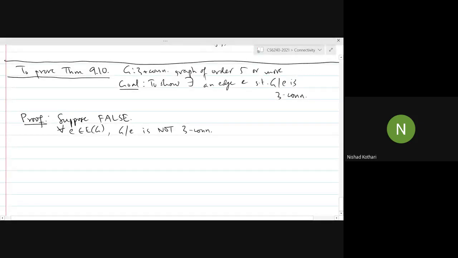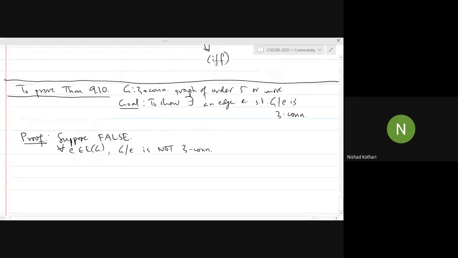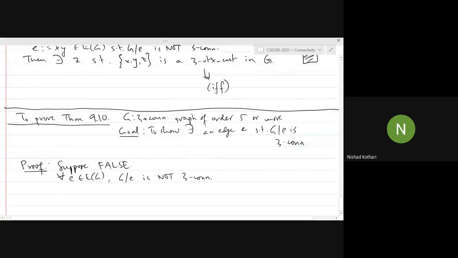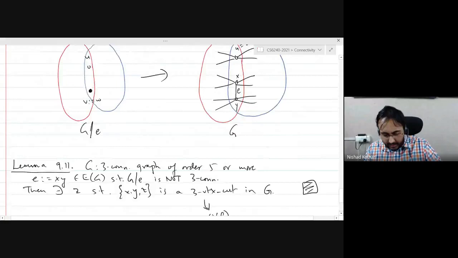So let's remember again, what does it look like? What is the situation of the graph when you contract an edge and it is not 3 connected? We go back to this drawing here.